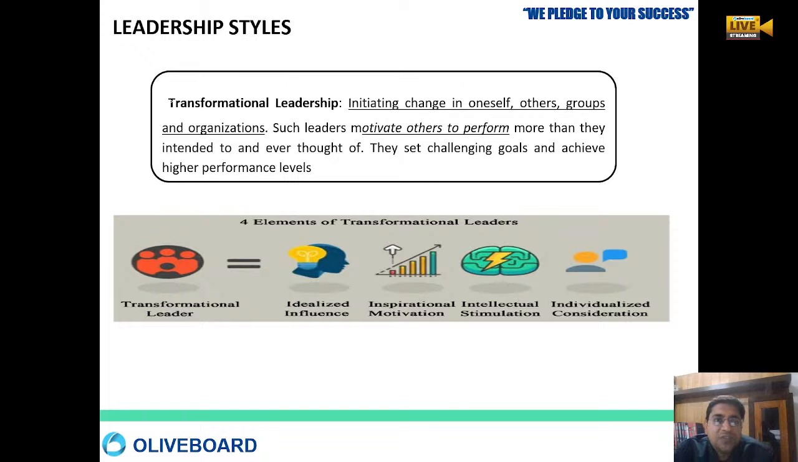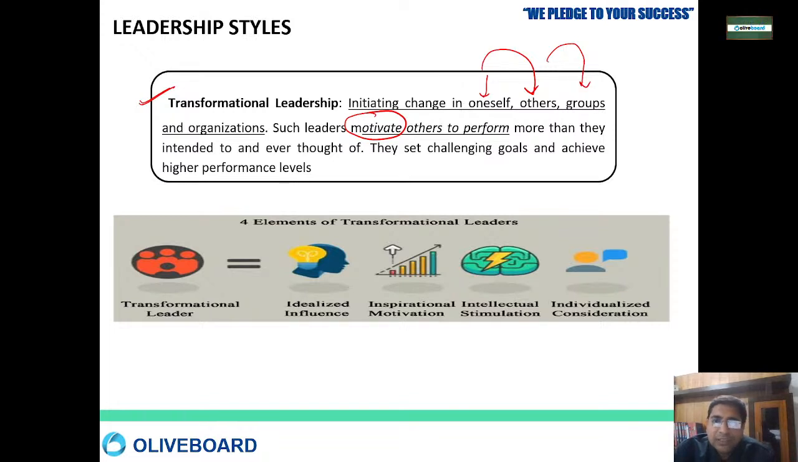Then comes transformational leadership. Transformational leadership wants to transform the whole process altogether. They change the entire process. They initiate change in oneself, they initiate change in others, they initiate change in groups. So the main thing about this leader is they motivate other people. They motivate well. Transformational leadership is more about motivating the people.